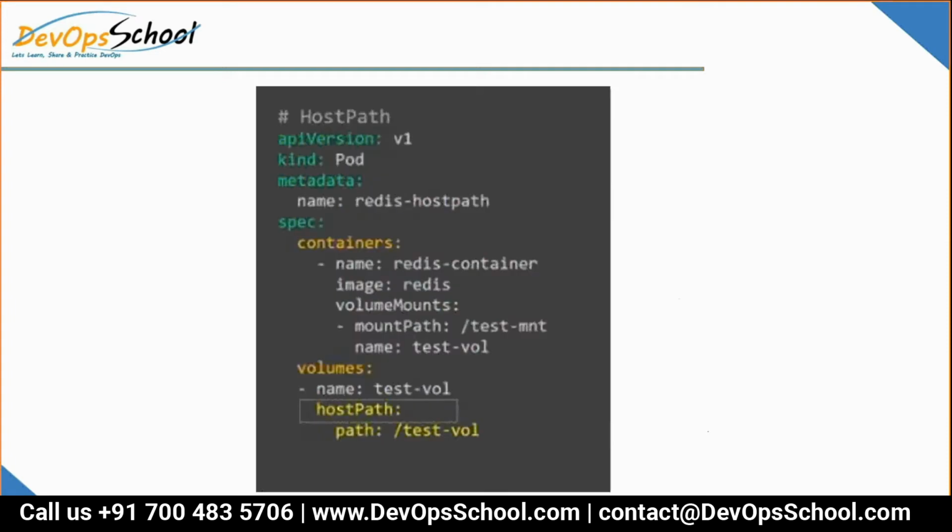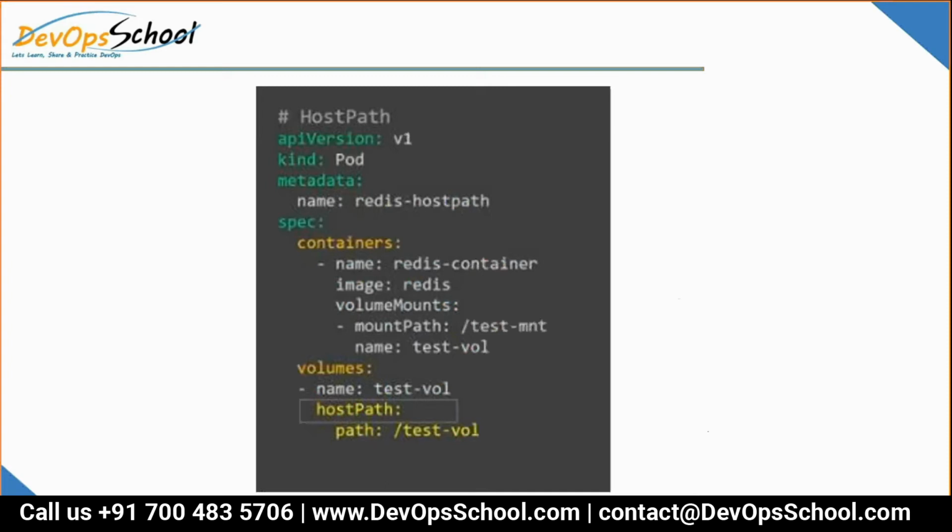Look at this. I don't think you will find many challenges understanding this YAML file. Look at it very carefully. pod.spec.containers.volumeMounts is where the volume is being used inside a container. And pod.spec.volumes is where you declare the volume.